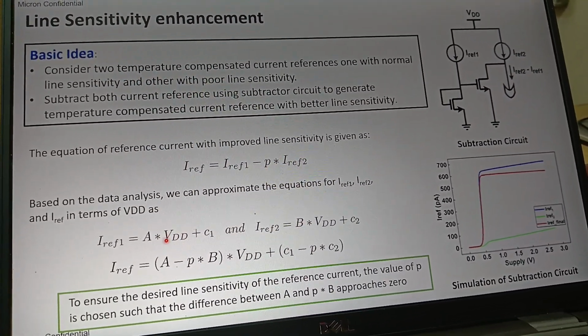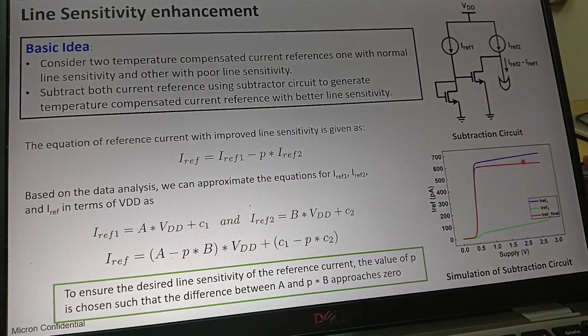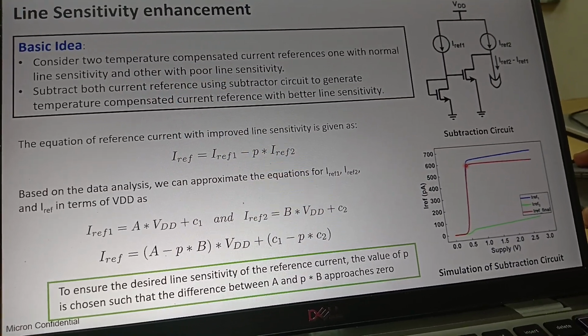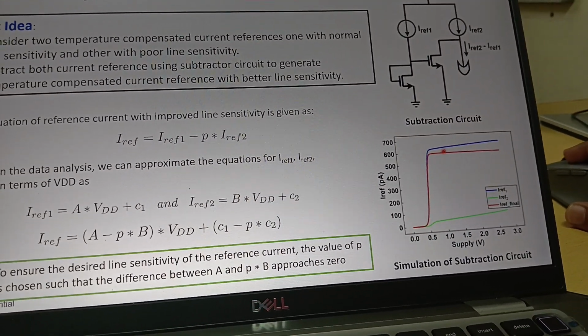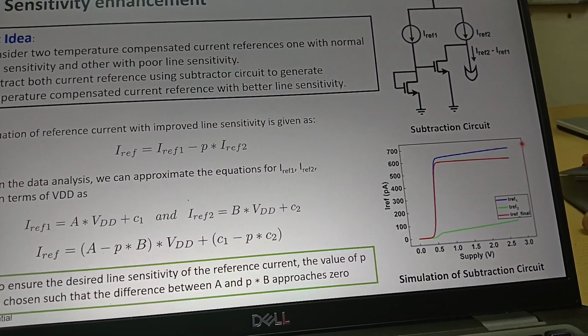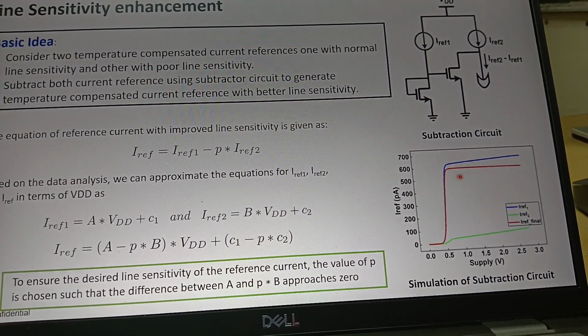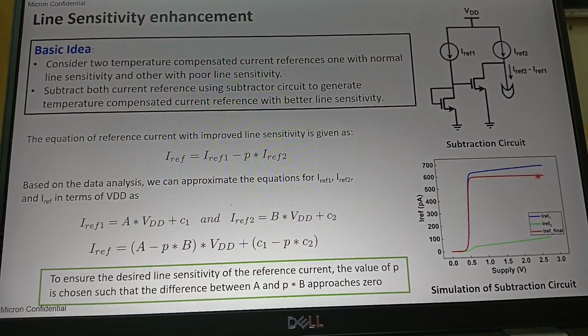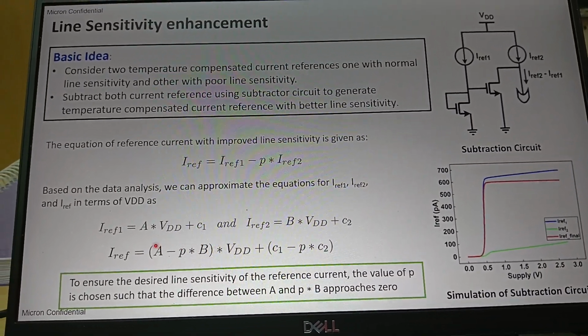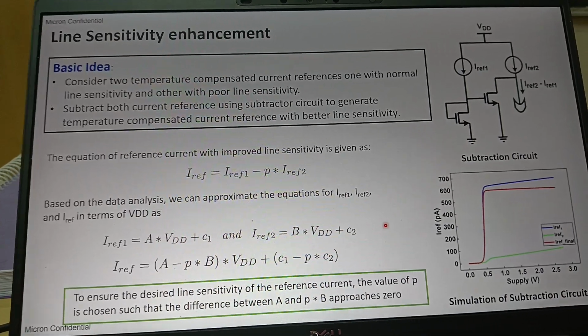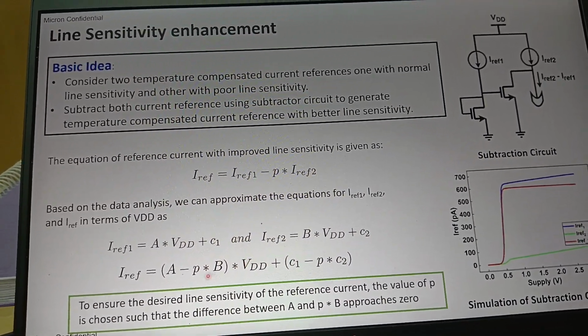I reference 1 is nothing but y equal to mx plus c. So we put only this part. At this time the circuit is not working, right? Our desired region of operation, or desired range of the voltage, is this much only. So we can consider it as a line, right? So we put the equation of line, y equal to mx plus c. So after subtracting we have this equation.